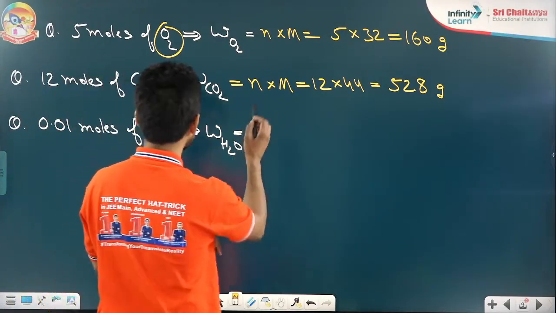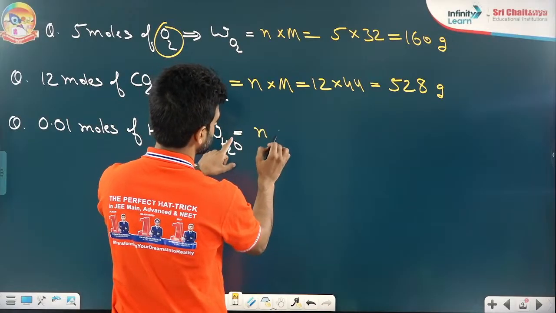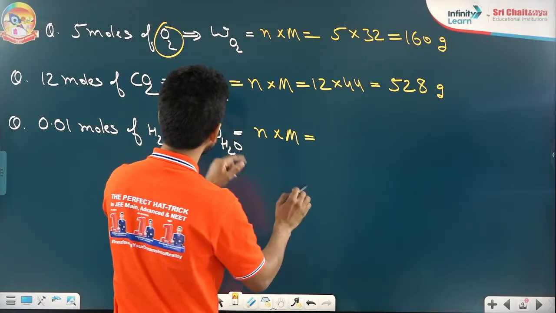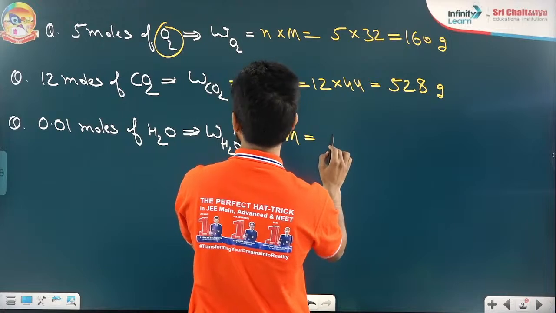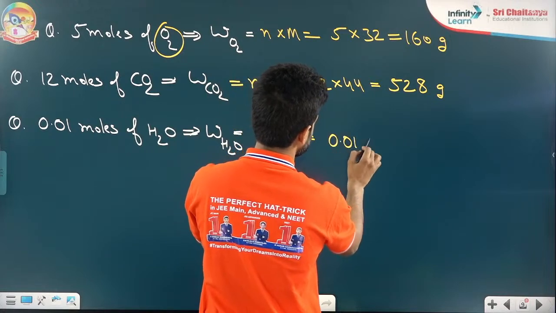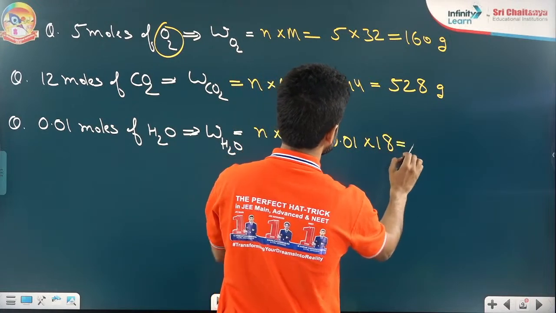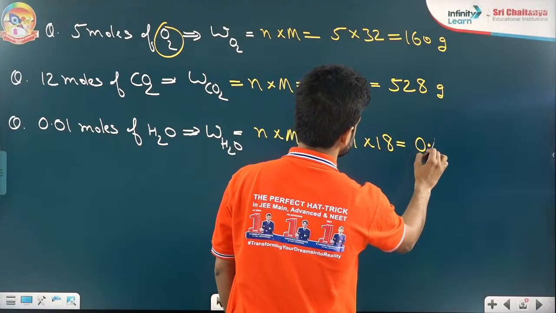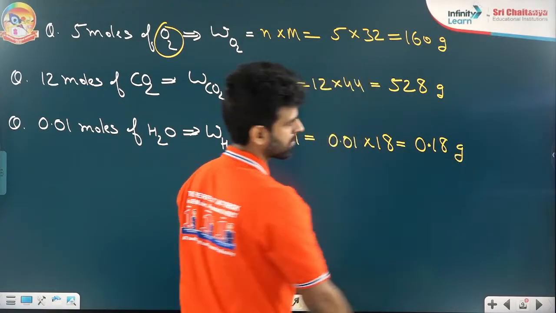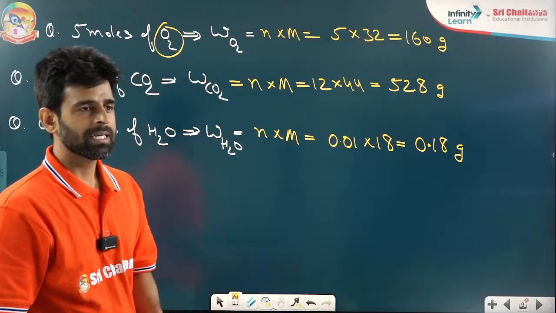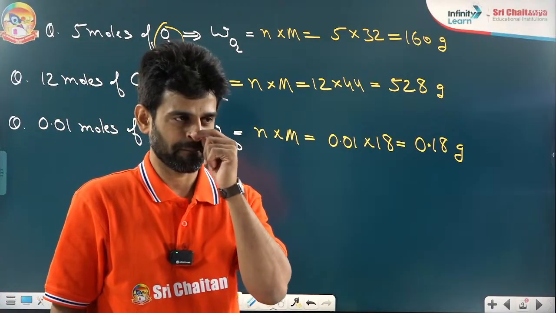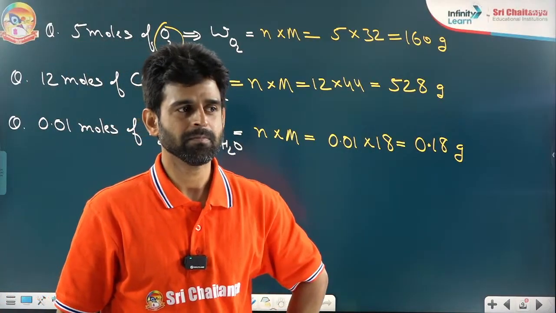Now, the next thing is 0.01 moles of H2O. Again, number of moles into molar mass. Number of moles is 0.01 and molar mass is 18. So how much is coming? 0.18 gram. Okay, it's very easy again. Very easy. Great.